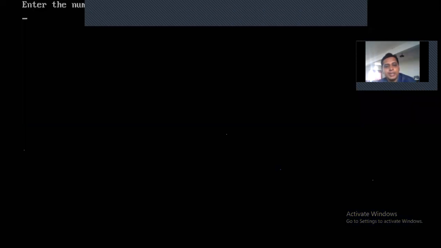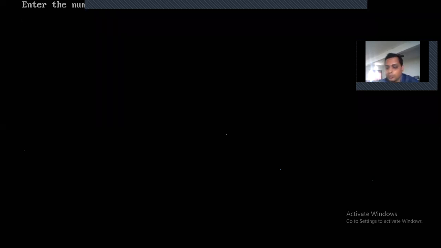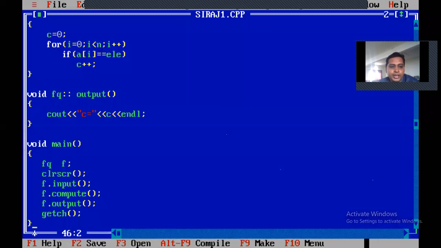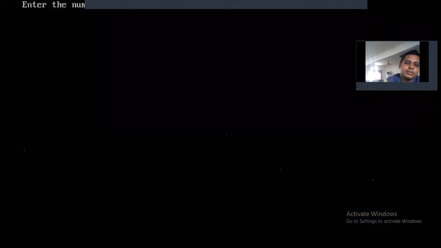Now enter the number it has been asked. Now what you have to do? Example, I have given here 4. Now enter means how many numbers do I have to enter? 4 numbers, one after the other. You can give 2 digits also. Example, I am giving 15, 10, 12, again 15 I am giving. So how many times is 15 repeated? 2 times. That is 2. Correct? Enter. It goes to the C++ editor. Now again Control F9.